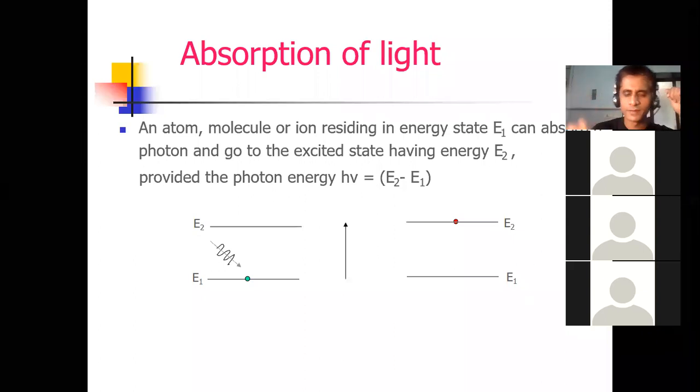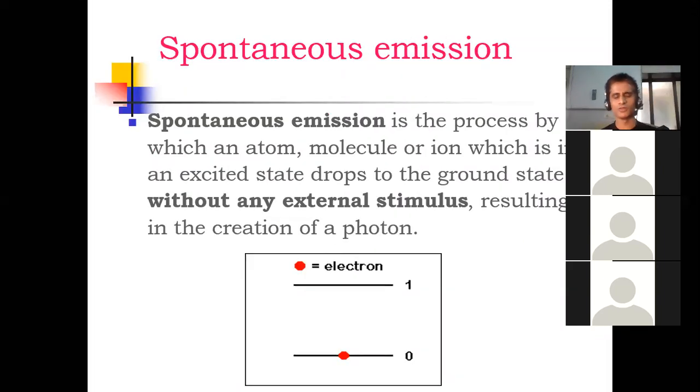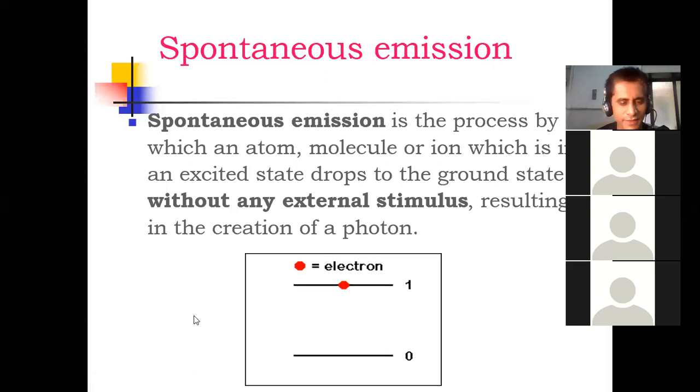See, absorption means excitation from lower to higher, and it requires an external agent. It requires absorption of light. Now see, the next process is spontaneous emission. Next process is spontaneous emission, and see carefully.